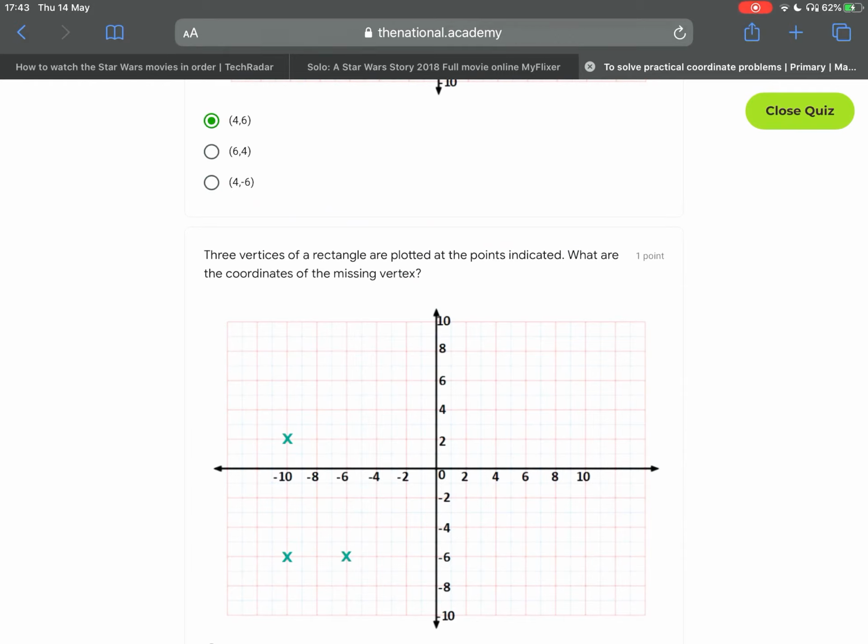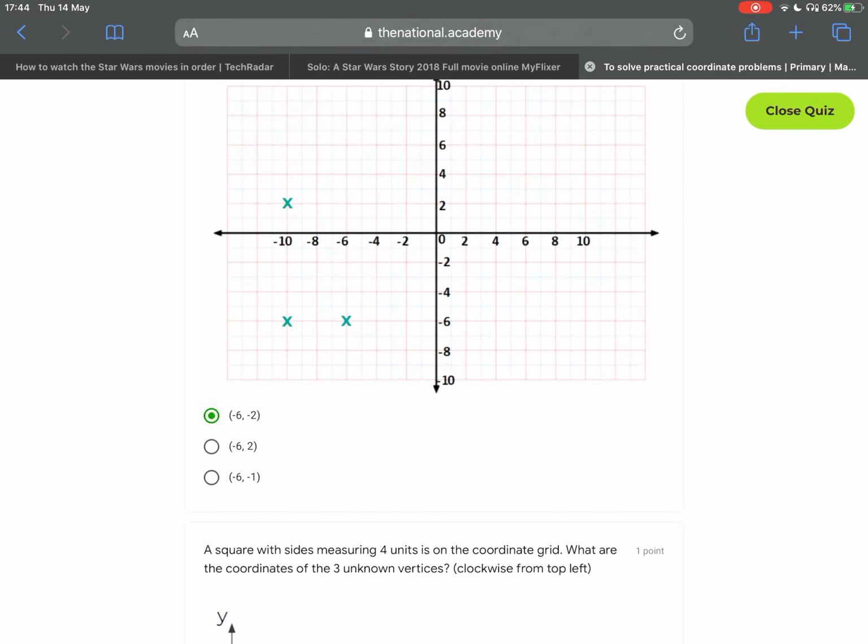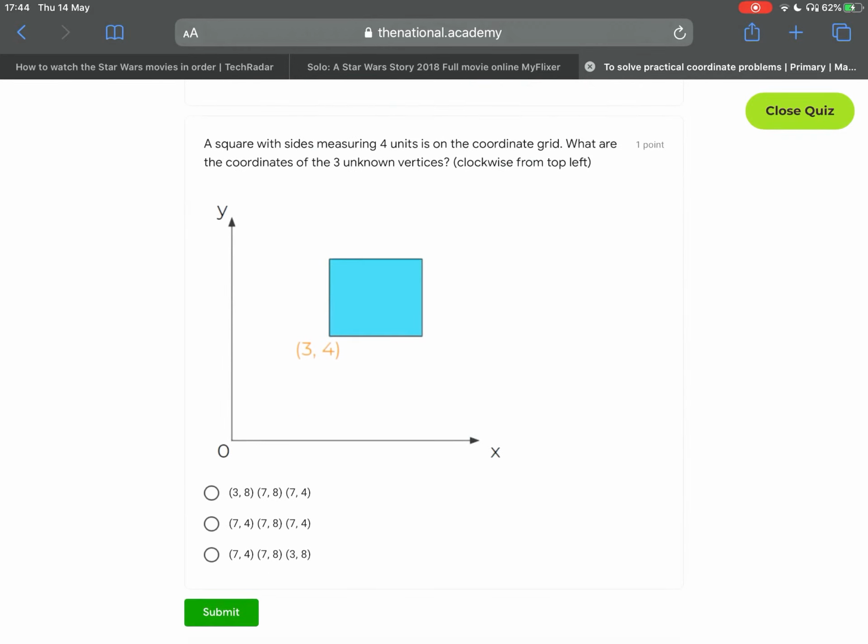The vertices of a rectangle are plotted at the points indicated. What are the coordinates of the missing vertex? They would be negative 6, 2. A square with sides measuring 4 units is on the coordinate grid. What are the coordinates of the 3 unknown vertices?